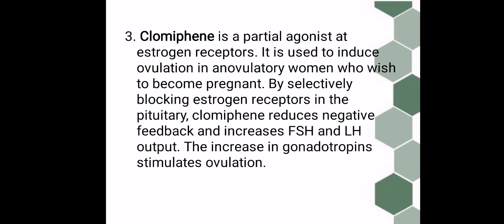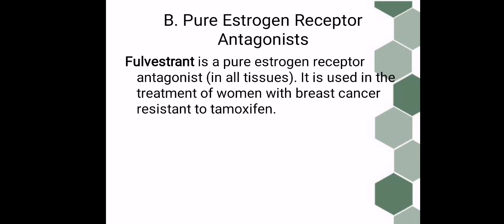The number 3 is clomiphene. It's a partial agonist at estrogen receptors. It is used to induce ovulation in anovulatory women who wish to become pregnant. By selectively blocking estrogen receptors in the pituitary, clomiphene reduces negative feedback and increases FSH and LH output. So the increase in gonadotropin stimulates ovulation.